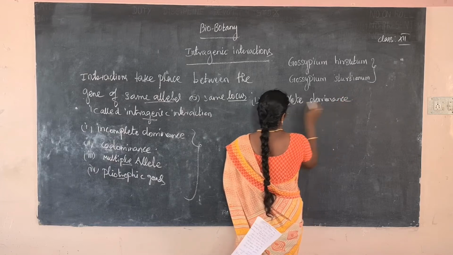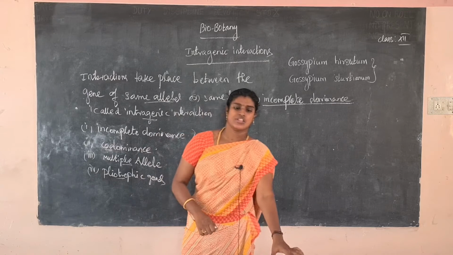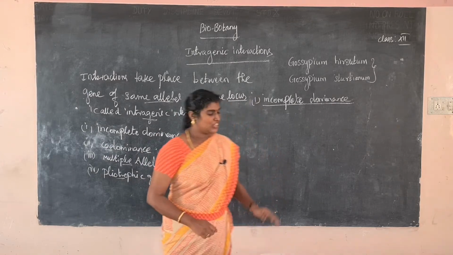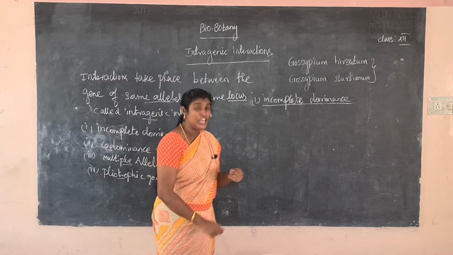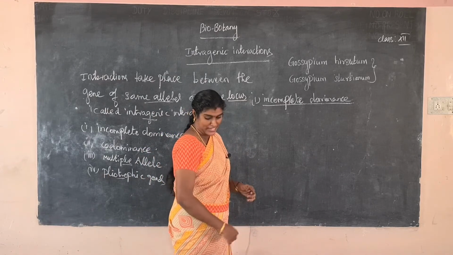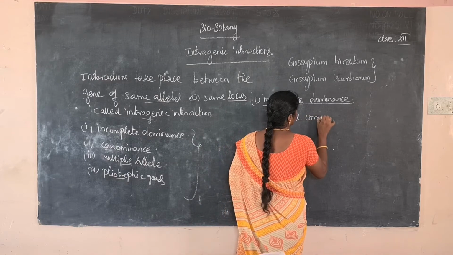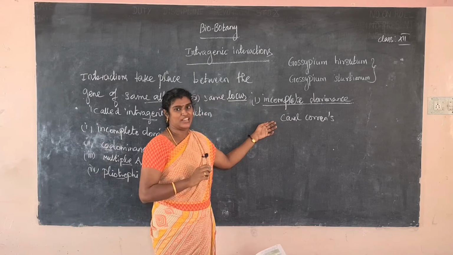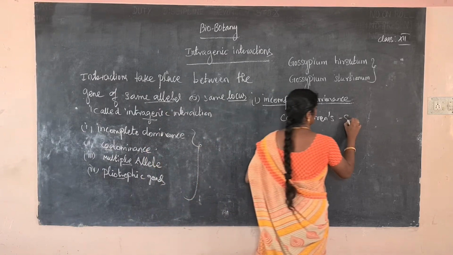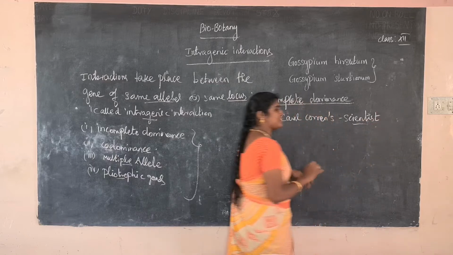It is a no blending of genes. So what is the meaning of incomplete dominance? The German scientist Karl Correns did one experiment. He is a German scientist. What is the experiment?